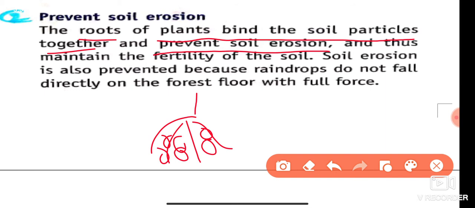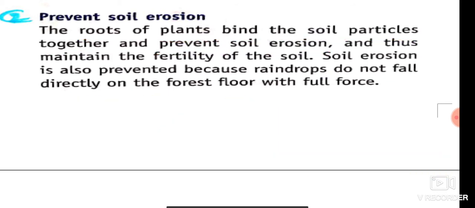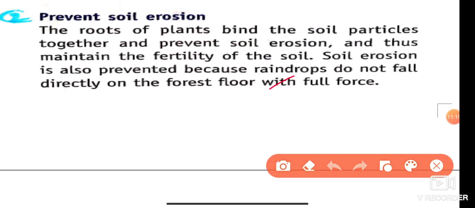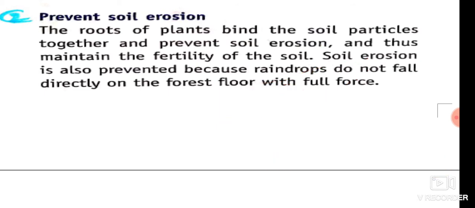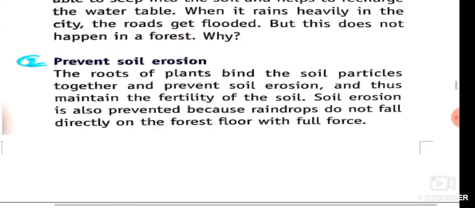Soil erosion is also prevented because raindrops do not fall directly on the forest floor with full force. In a forest the raindrops first fall on leaves, their speed becomes slow, and then they fall on the forest floor. So this also prevents soil erosion. I hope students you understand both of the above.